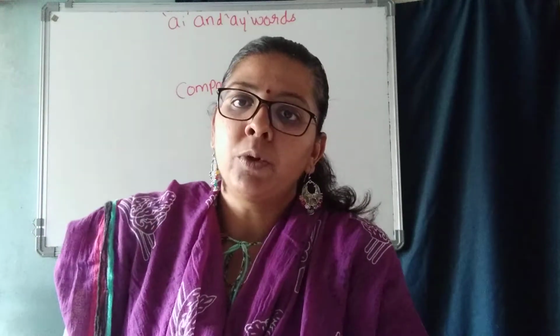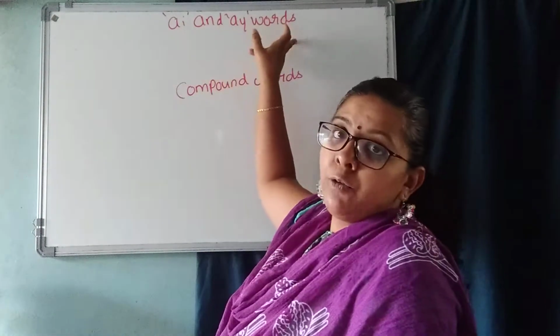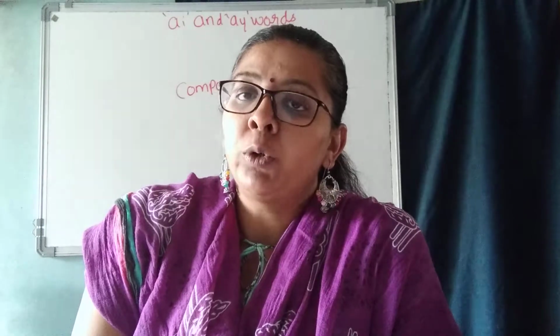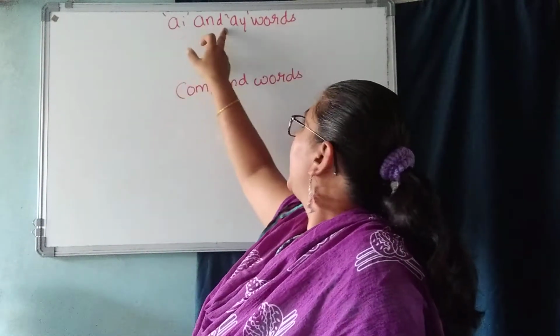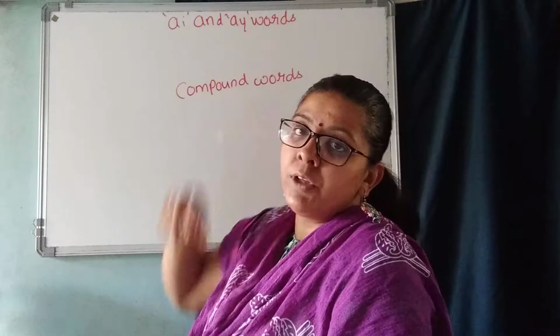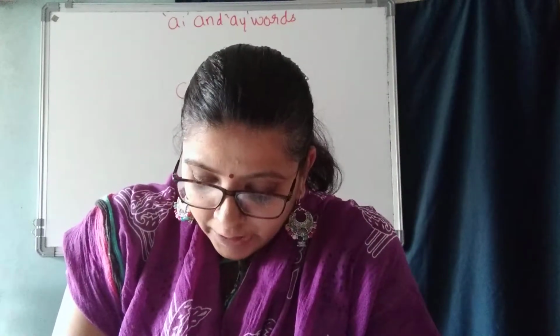So the first thing we are going to learn today is AI and AY words. So what are these AI and AY words? See children, in each chapter we are learning some sounds of words. Understood? Like we have learned the double E sound, then the EI sound, all those types of words. So here also, what is this AI and AY sound? Here the words, for example, way, delay, day.